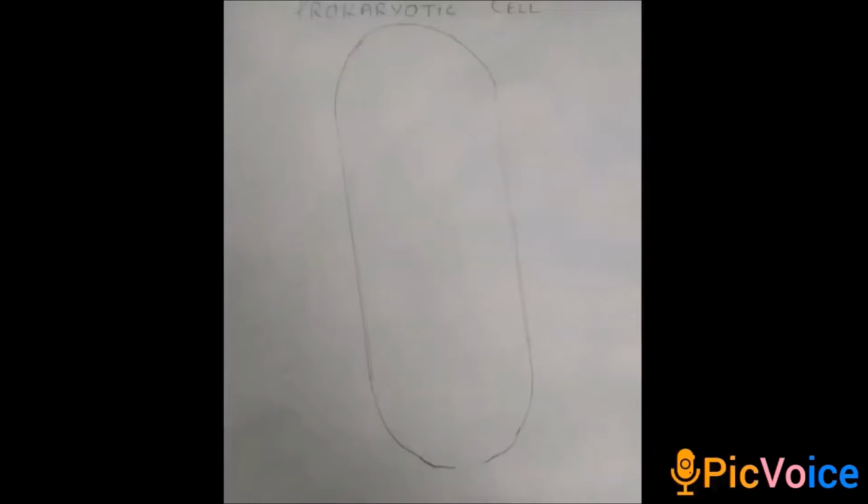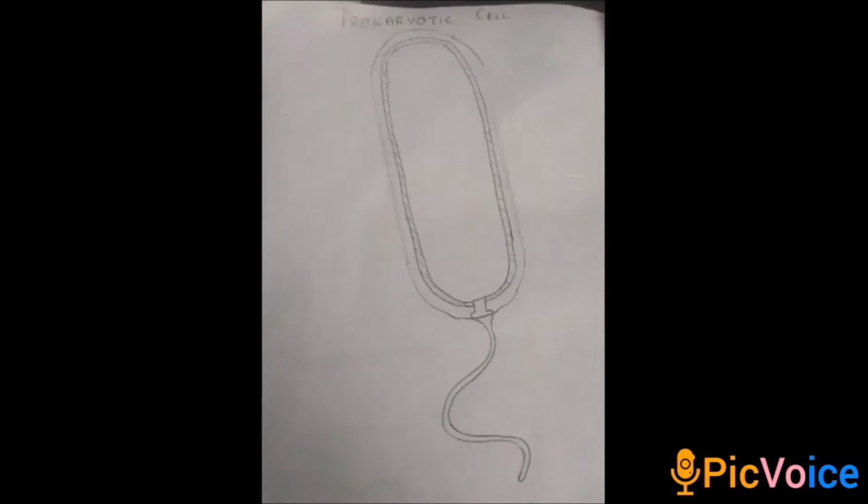Next I am going to show you how to draw the structure of a prokaryotic cell. First an outer lining will be drawn, and after that a layer, the cell membrane layer. First you have to draw the cell wall and the capsule, and next below it a flagellum. The flagellum is for the movement of the cell.